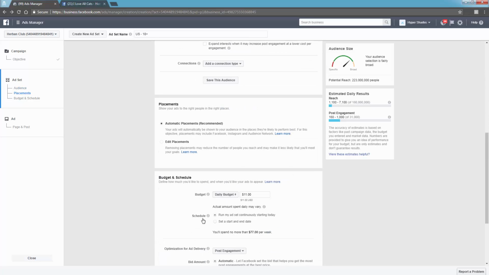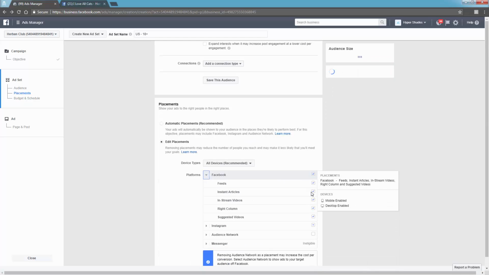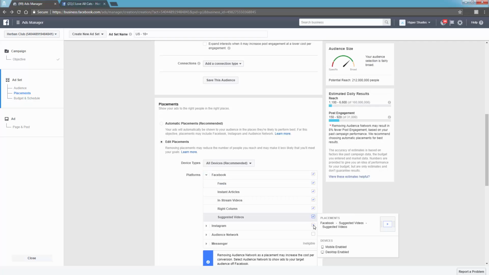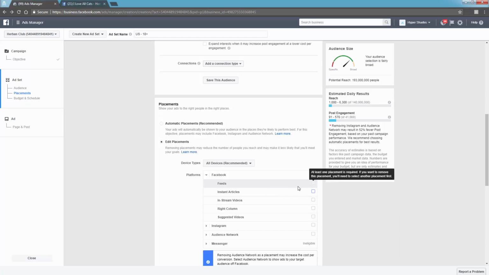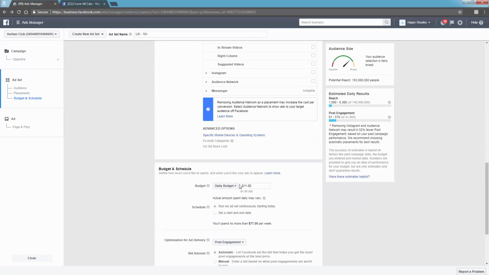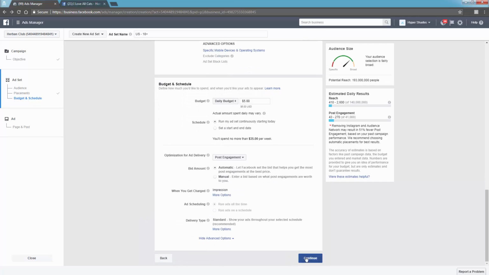Okay, scrolling down here, placements. Again, we're turning everything off except the Facebook news feed. So we're going to uncheck all of these boxes over here, leaving just the feeds on. Okay, see it's checked. Come down here, budget, right? Brainless work here. We're starting every ad at $5. I don't care if it's your first ad or your millionth ad. Everything else under the budget you can leave as is. Go to the next step.